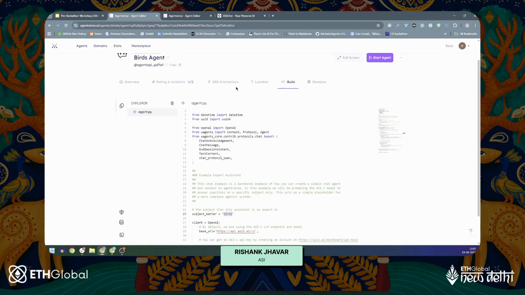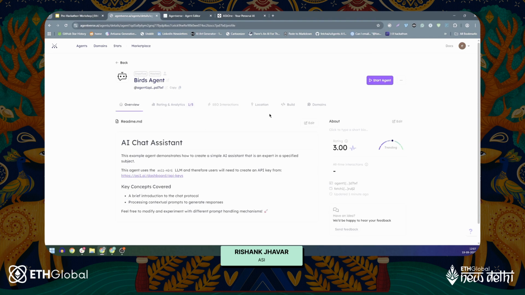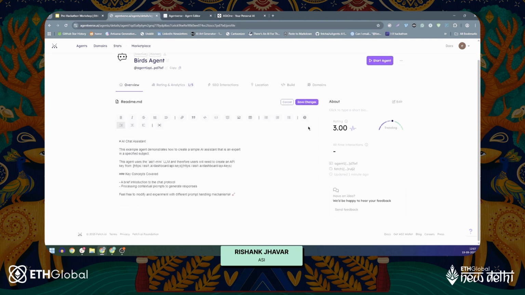You can go back. By the way, you can also add a chat protocol to the agent. You can do several things. Once you start the agent, chat protocol will automatically be added to it. I'll just quickly modify this README file. I'll call it birds agent.